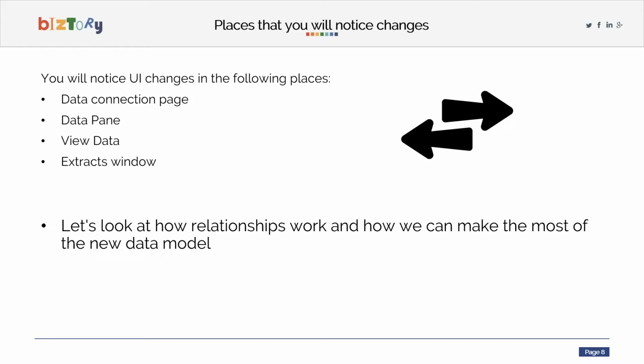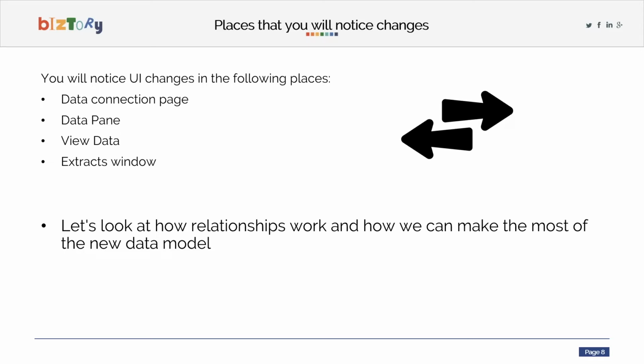Your view data has also changed. When you right click on a mark and view data in the table format, that used to have two tabs: summary data and full data. That has changed. Now you still get your summary data, but you are then able to see data from each logical table separately. I'll give you an example of that a bit later. And then lastly, the extracts window. When you're creating an extract, you used to be able to store your data in single or multiple tables. With Tableau 2020.2, you now can store your extract in logical tables or physical tables. So the way that it's working is slightly different.